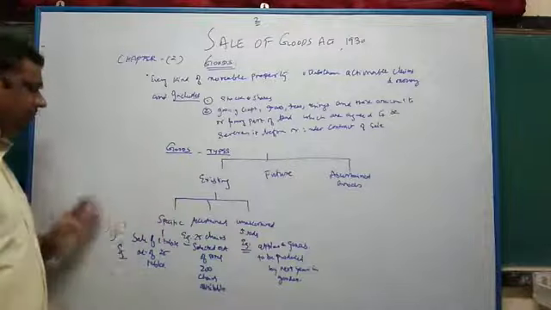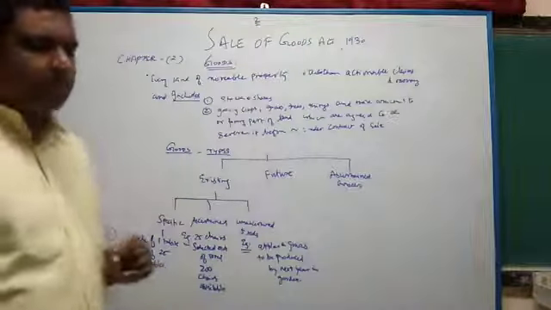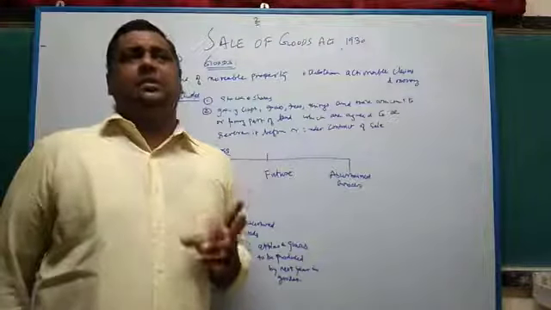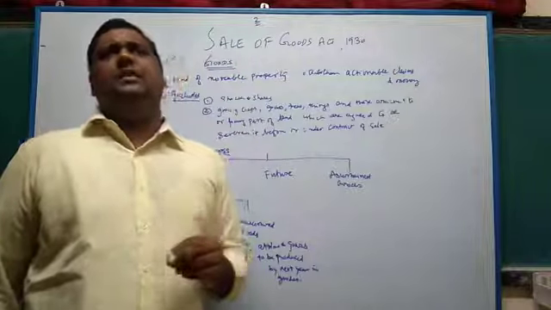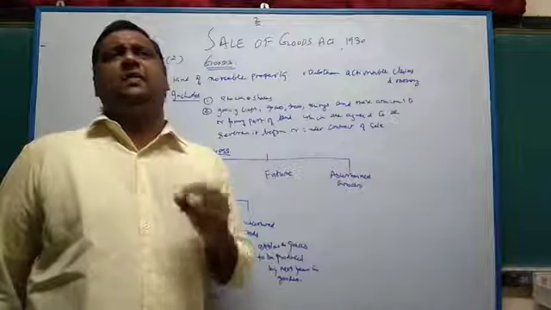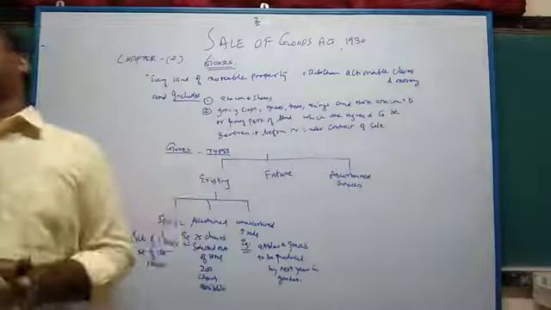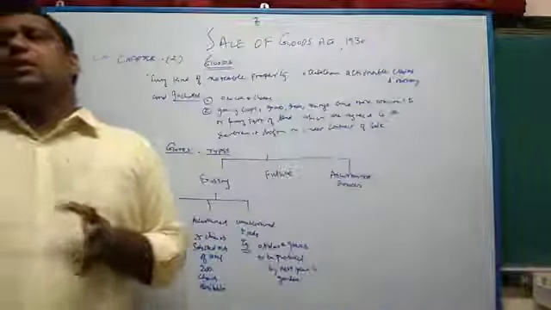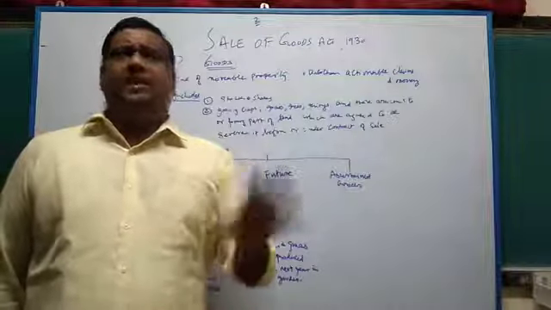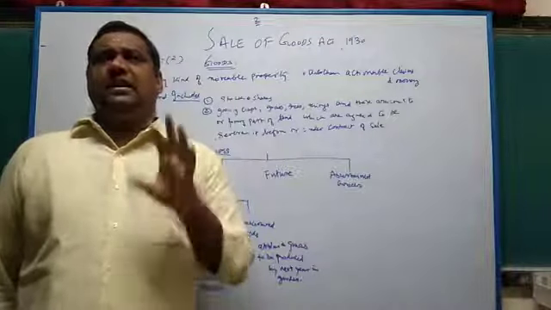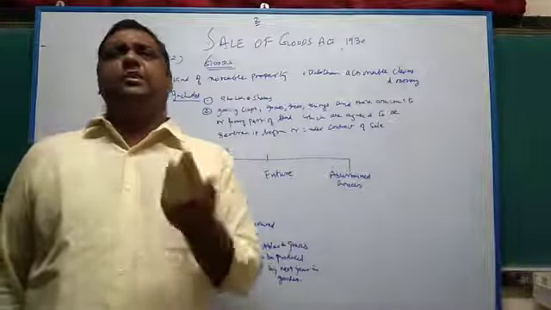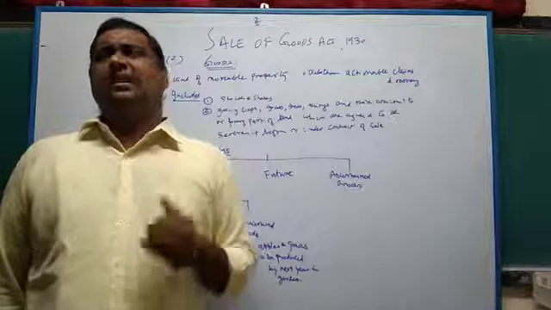So in existing, when we go to specific goods, what are specific goods? Those which are identified and agreed upon at the time of the contract of sale, and they are existing at the time of the contract of sale. It would be very clear: goods which are available, identified and existing at the time when you enter into a contract of sale are called specific goods.